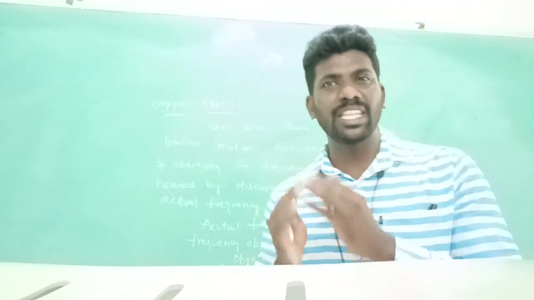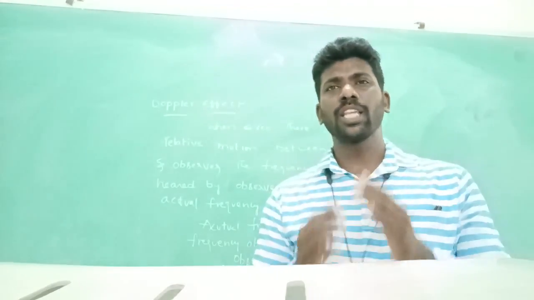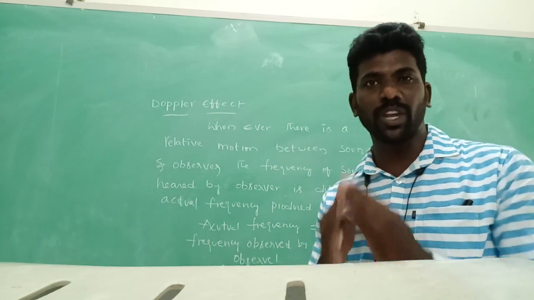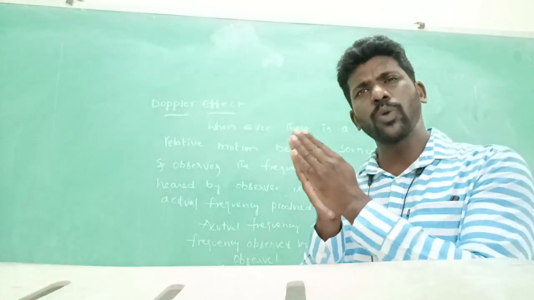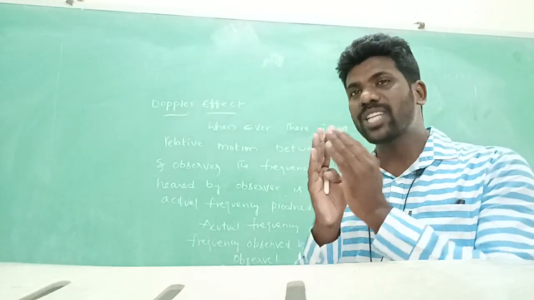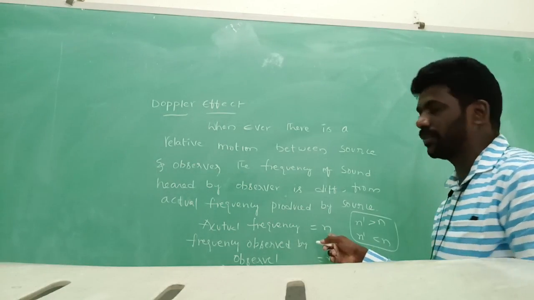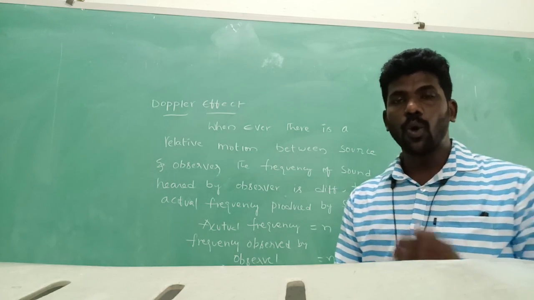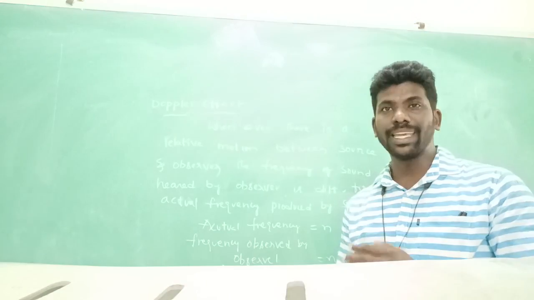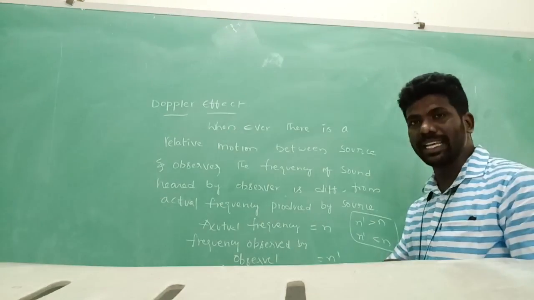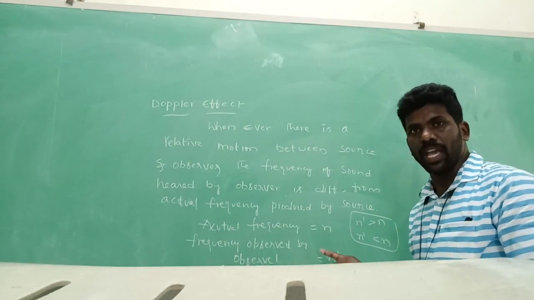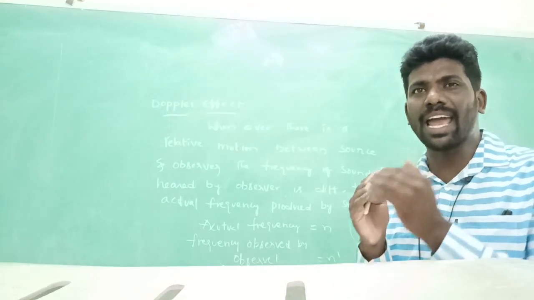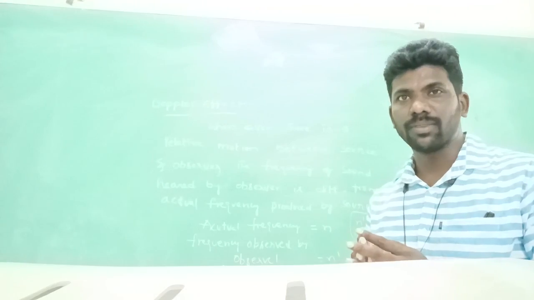How is the frequency differed? See, the source produces a sound frequency. The source which produces sound has the actual frequency, named N. The observer who observes the sound hears the apparent frequency, that is N dash. With relative motion between source and observer, N and N dash differ.